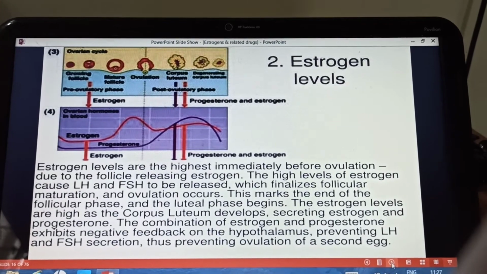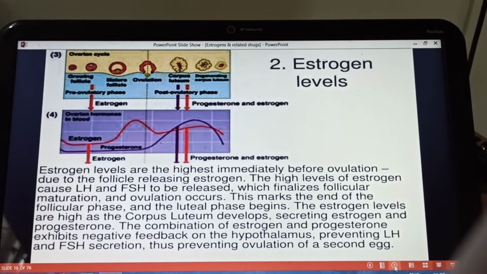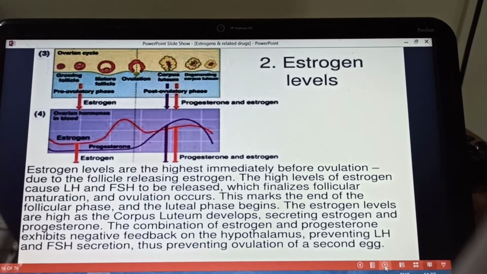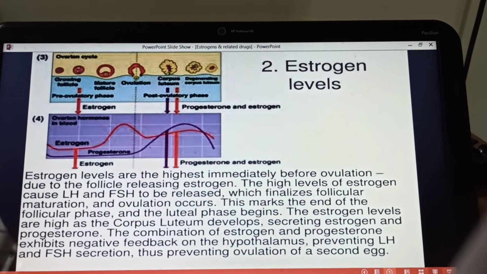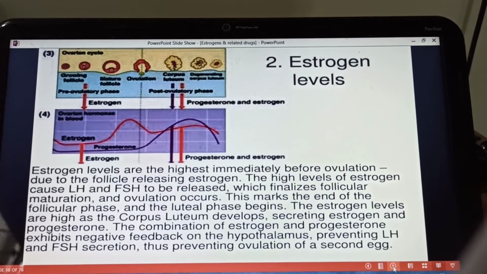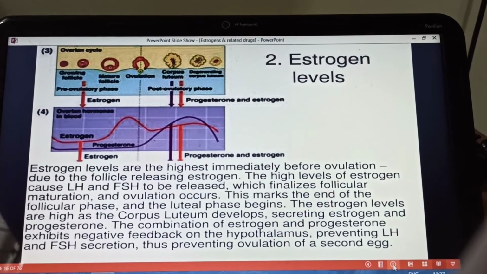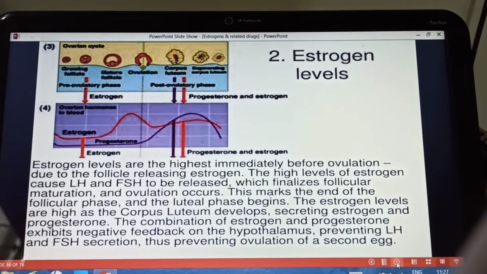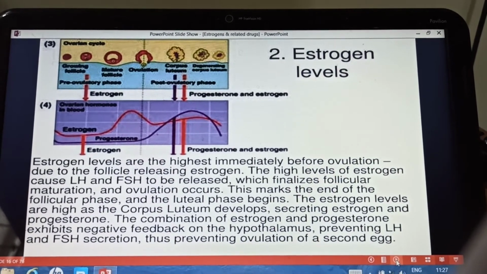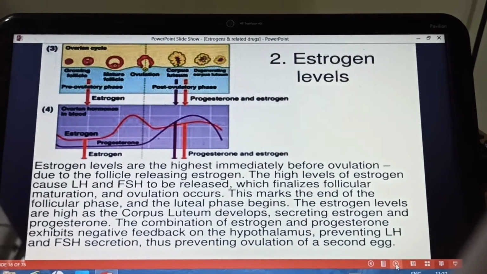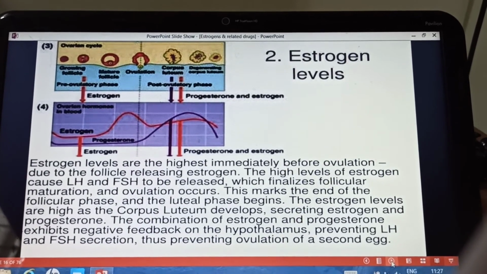During the luteal phase, the estrogen levels are also high. Corpus luteum goes on secreting estrogen and progesterone together. Combination of estrogen and progesterone exhibits negative feedback mechanism on the hypothalamus, preventing further LH and FSH secretion and thus preventing further ovulation of a second egg. So these are the estrogen levels during the menstrual cycle.